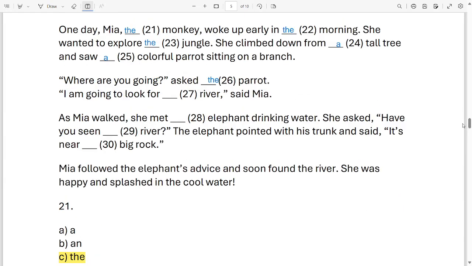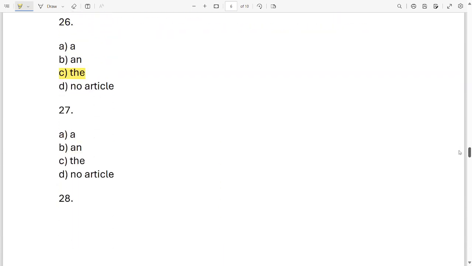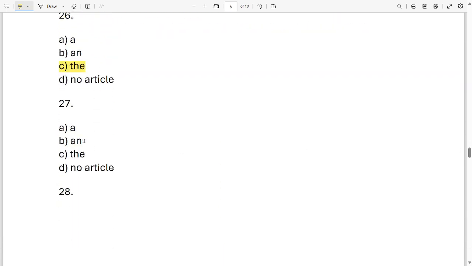Then I am going to look for dash river, said Mia. What word will come over here in place of 27? I'm going to look for a river. Option A.